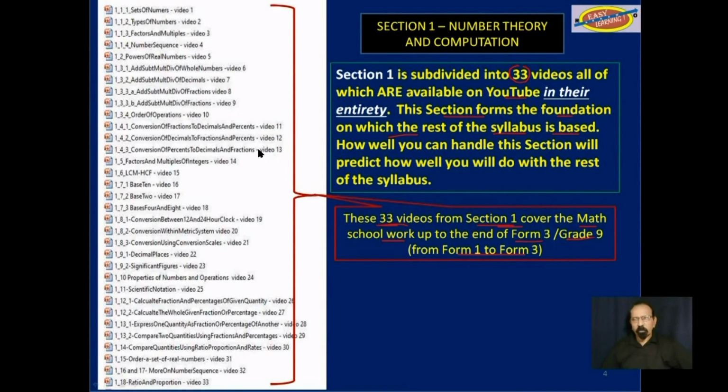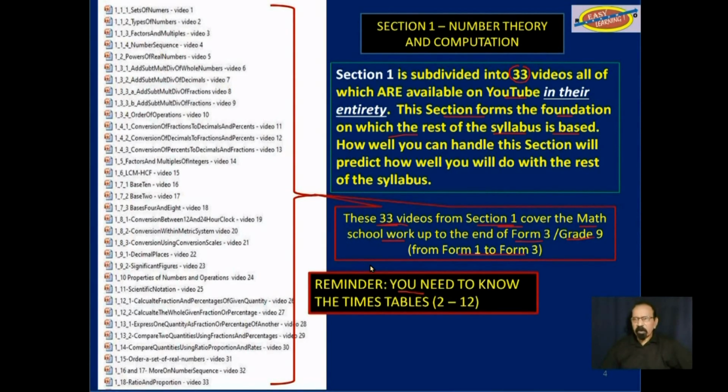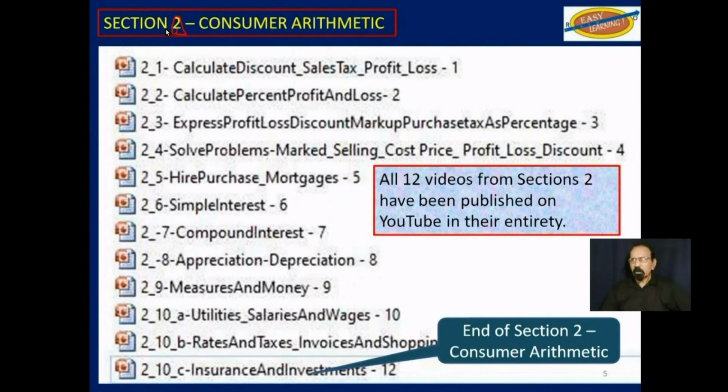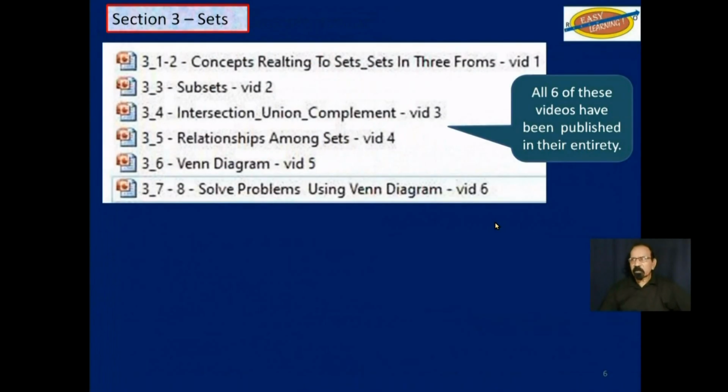And some of it can also be used in the upper sections of the primary school, Grade 5 and Grade 6. Another reminder that you need to know the times tables from 2 to 12, especially since calculators are not allowed in paper 1. Section 2, consumer arithmetic. All 12 of these videos have been published on YouTube in their entirety. Section 3, sets. All 6 of these videos have been published on YouTube in their entirety.